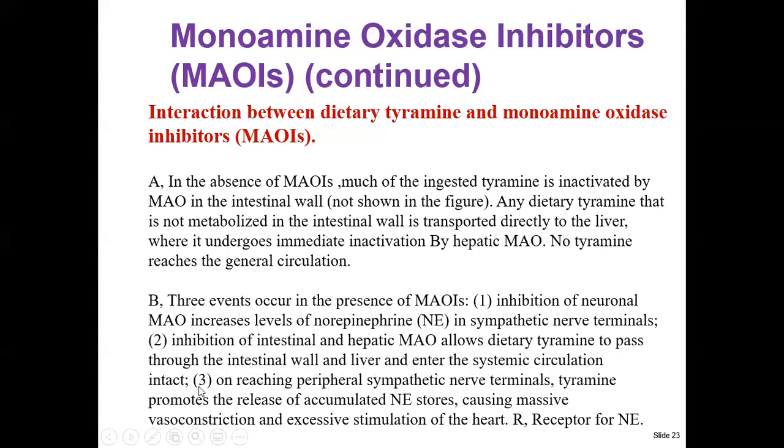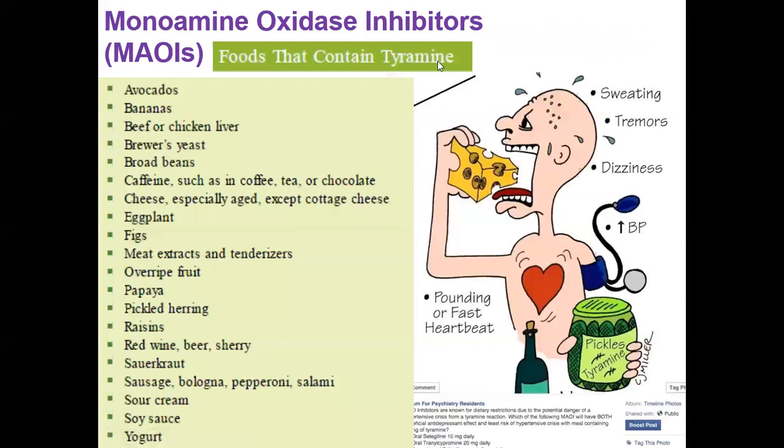And number three, on reaching the peripheral sympathetic nerve terminal, the tyramine promotes the release of accumulated norepinephrine stores, causing massive vasoconstriction and excessive stimulation of the heart. So now a picture showing some effects of a monoamine oxidase inhibitor and tyramine-containing food together: sudden sweating, tremor, dizziness, increased blood pressure, or pounding or fast heartbeat, tachycardia.